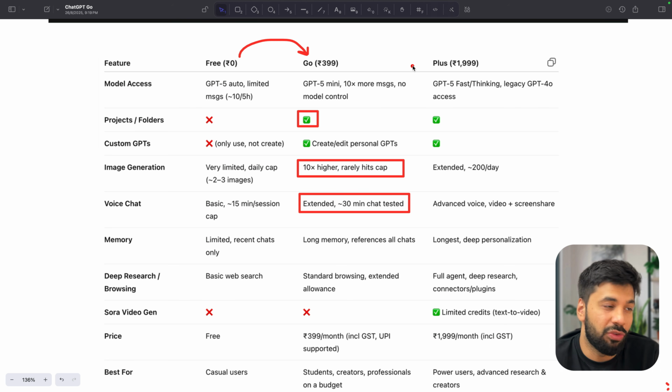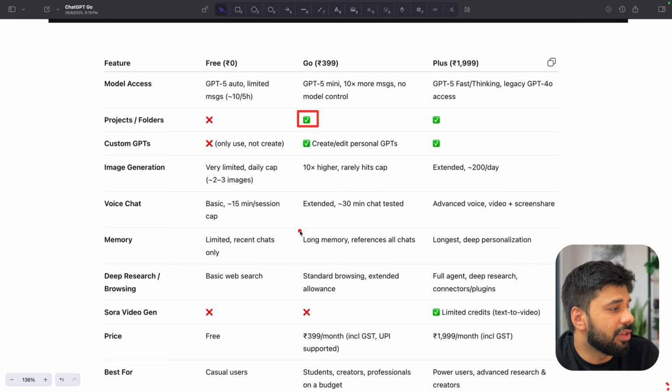If you're a power user who wants more control, who wants Codex, video generation, though honestly, video generation is still limited in Plus, and it doesn't give a lot of relevant plus consistent results. But yes, if you're a power user, you can also shift to Plus as well. So that is the use case.